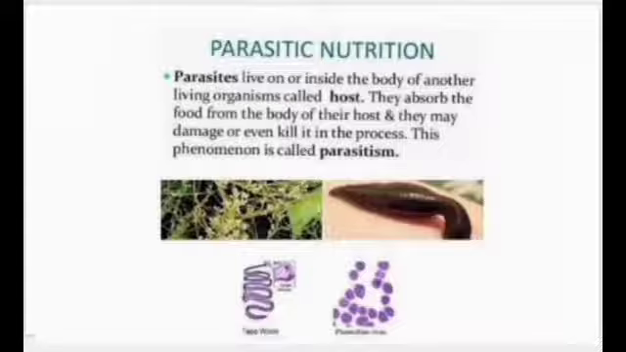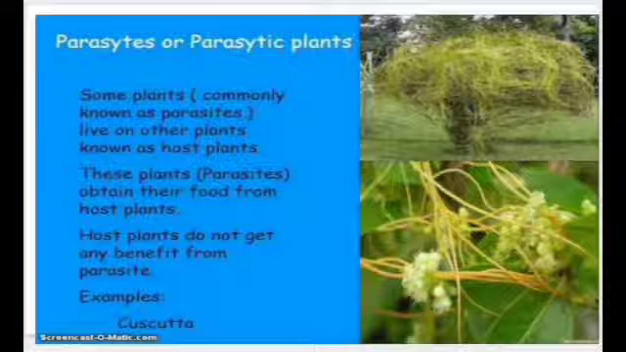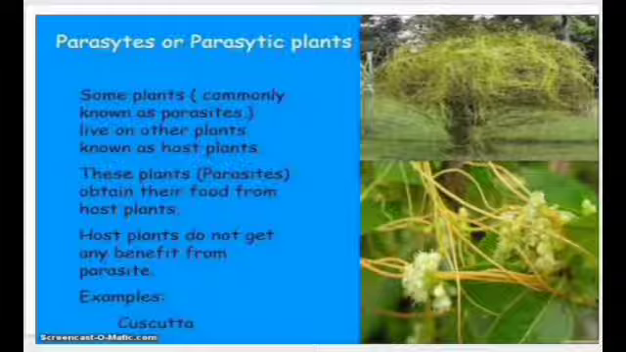The next few slides are going to show you pictures of the parasites. This is cuscuta. Cuscuta are the yellow thread-like structures which are seen growing on plants. In Gujarati we say gado. So cuscuta is a parasite which is growing on other plants. It is obtaining food from the other plant.